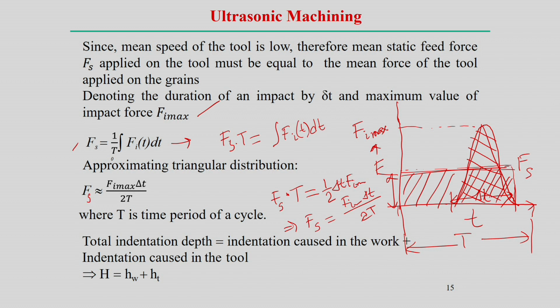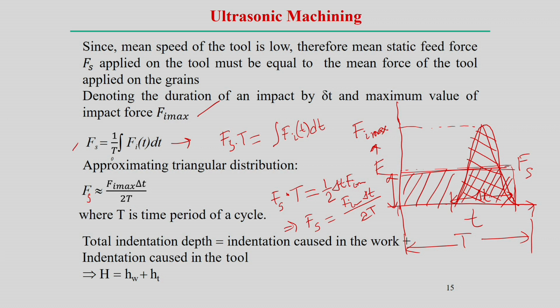From here we get the average force, where t is the time period of the cycle. This way we can estimate the average force, because the impact is really very random in nature, so it is better to look at the maximum force it can achieve, and based on that estimate the average during impacting in ultrasonic machining processes.